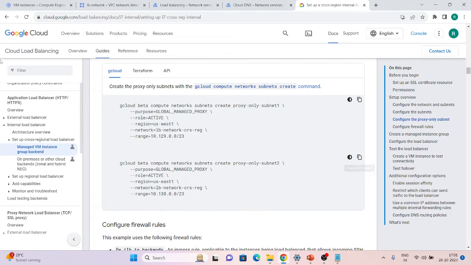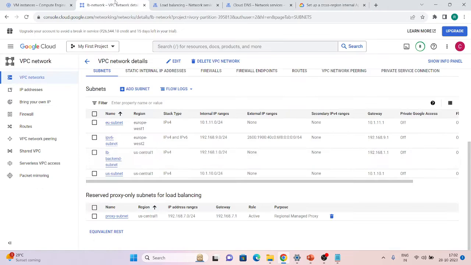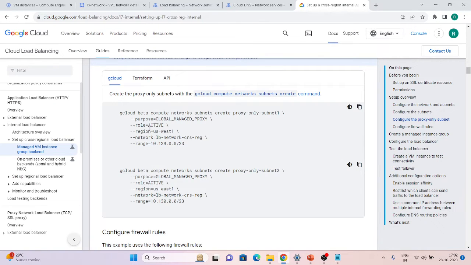So this is the document which I am following. You can take a look at the cross region load balancer. It is in preview as of now. So this is the proxy command which we are going to run. It is the beta command. In the purpose we can see it is a global managed proxy, whereas in the other one the purpose is regional managed proxy. So we can find the difference right from here, that we are going to create a proxy which is a global one. After that, its role is always active.